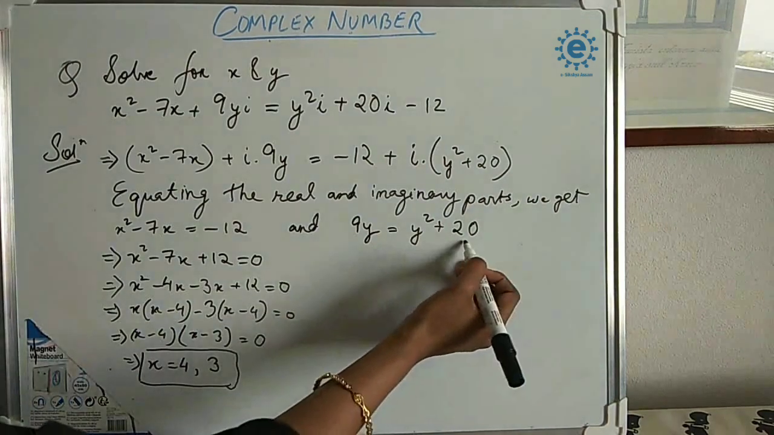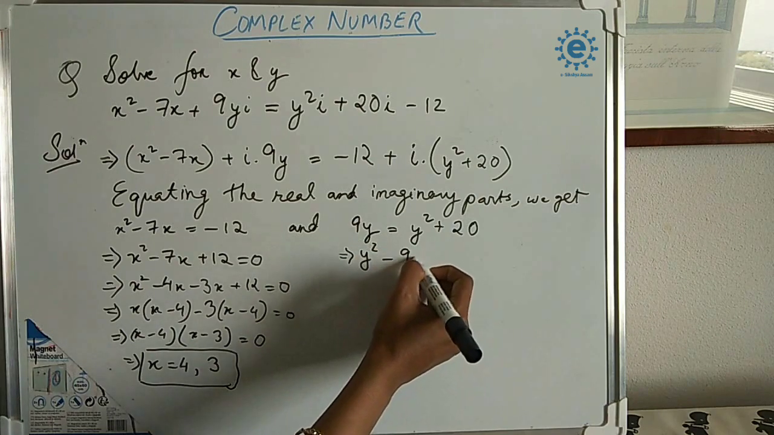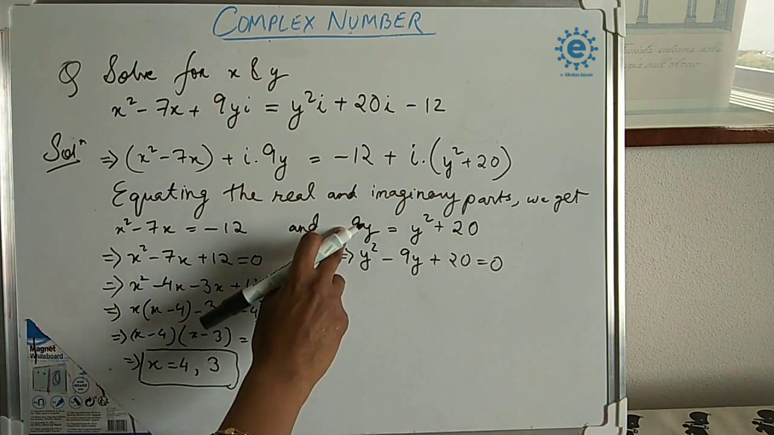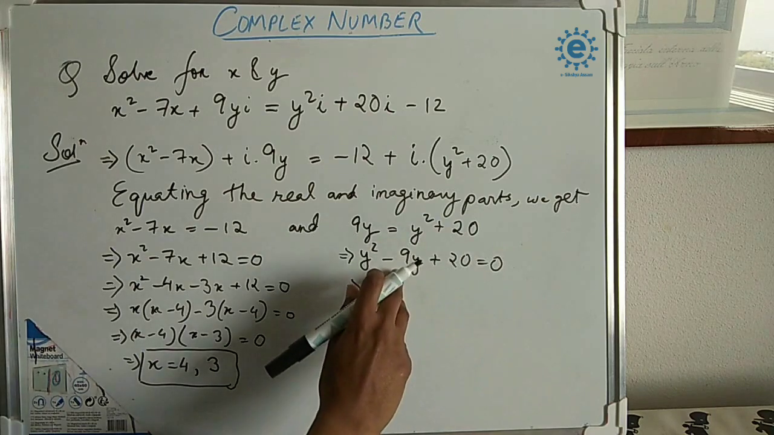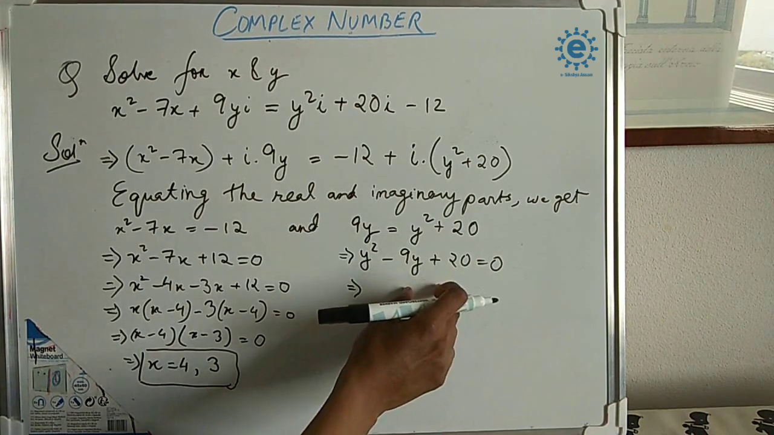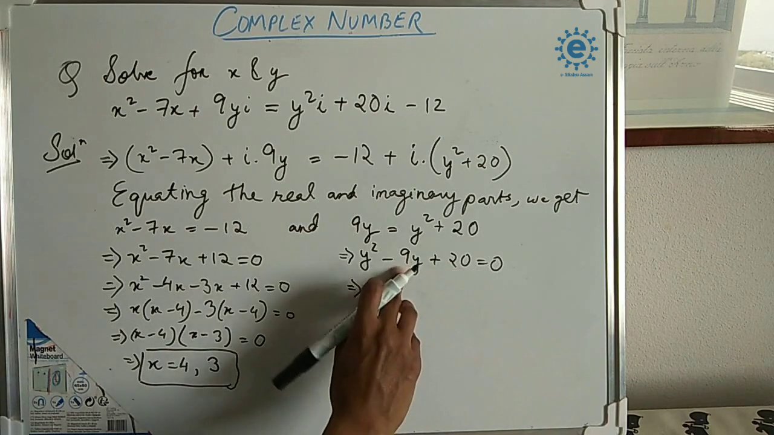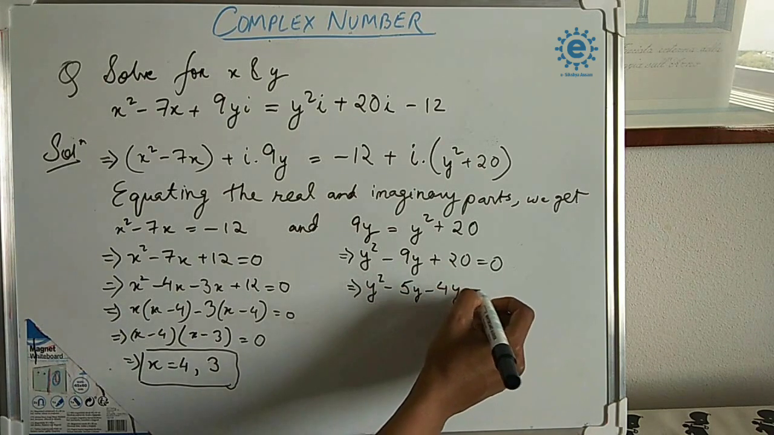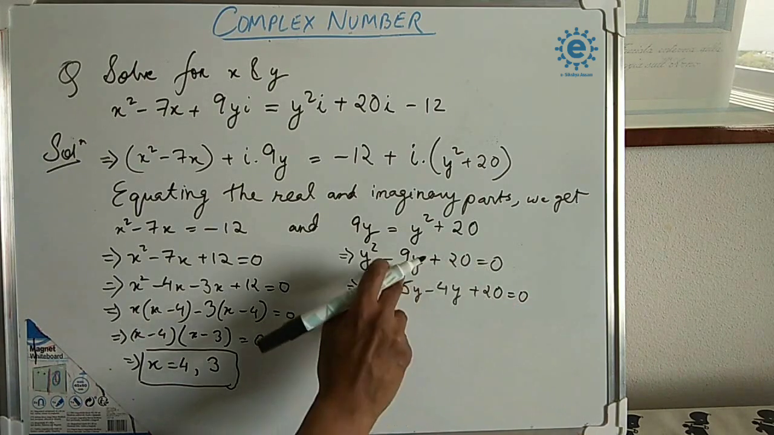Similarly, this is also a quadratic equation, so we will write it in that form: y square minus 9y plus 20 equal to 0. We have brought this 9y to this side and then written it. So now we have to split this 9 in such a way that the multiplication of these two numbers gives us the product of 20, and when we add them, we get 9. Okay, so it will be y square minus 5y minus 4y plus 20 equal to 0. So 5 fours are 20 and 5 plus 4 is equal to 9.